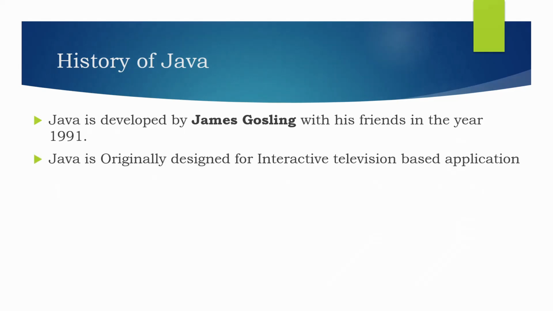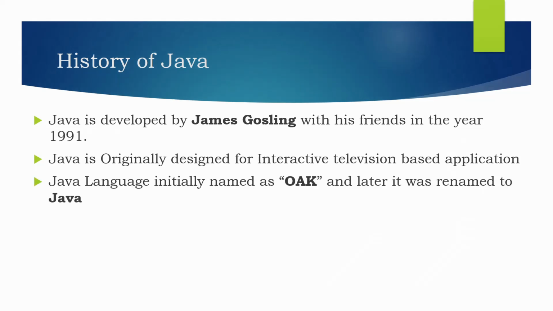At first, the language was named Oak, which is the name of a tree located outside James Gosling's office. Later, when the team decided to release the project to the market, they changed the name from Oak to Java. The name Java comes from Java coffee beans, which are known for being strong. Similarly, the Java programming language is also powerful and easy to learn.